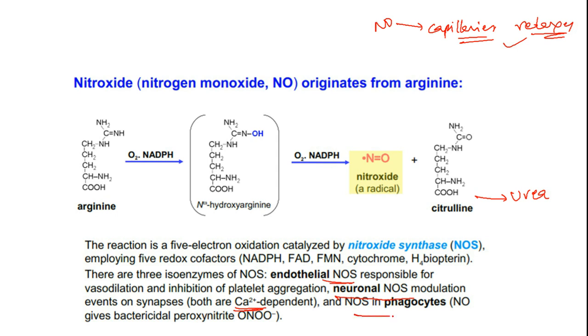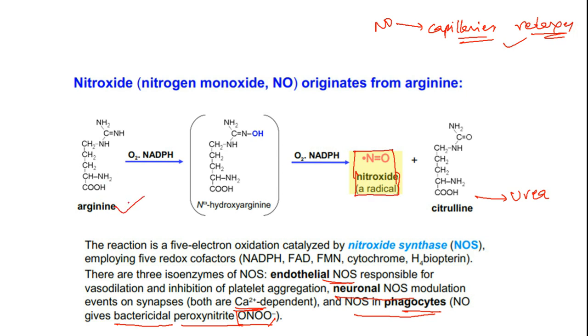The third one is in phagocytes, where it initiates bactericidal chemical biosynthesis. Peroxynitrite, a very powerful oxidative degrading agent, is released in phagocytes, which is meant for killing bacteria by destroying its lipid and protein network in the cell wall. So primarily the cell wall.